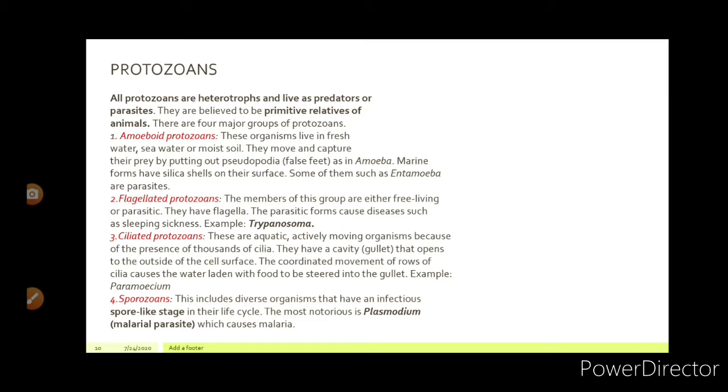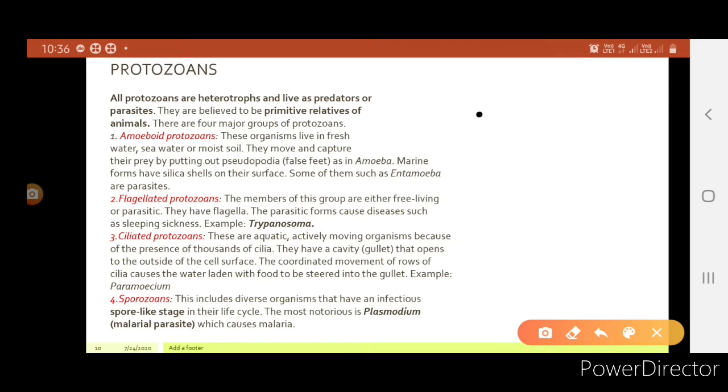First is amoeboid protozoan. You must have learned about the amoeba, which is not a uniform structure, which changes its structure. Okay, the organisms live in fresh water, seawater, or moist soil. They move and capture their prey by putting out pseudopodia or false feet, as in amoeba. Marine forms have silica shells on their surface. Some of them, such as Entamoeba, are parasites.